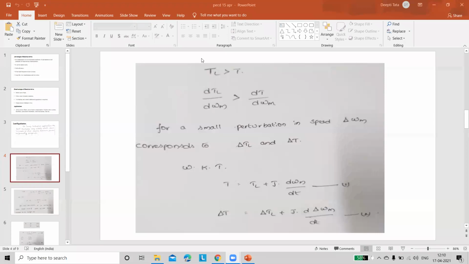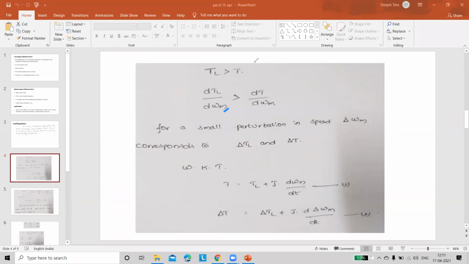From that, we prepare a derivation, that is d by dω_m of TL. What is actually ω_m? Can anyone say what that is? Anyone, please respond? It is the angular velocity of the motor. So the change in load torque with respect to angular velocity of the motor is always more than the change in motor torque with respect to angular velocity of the motor.